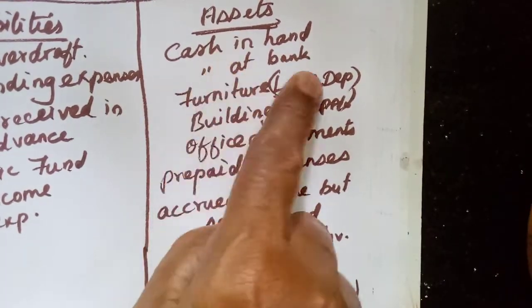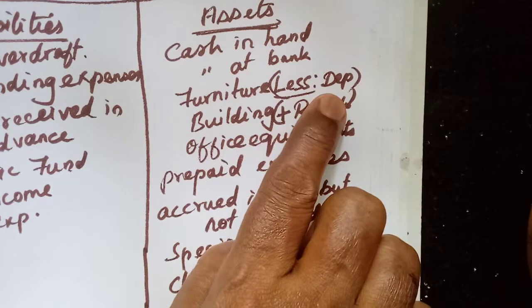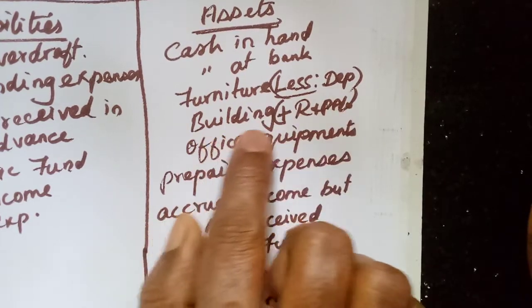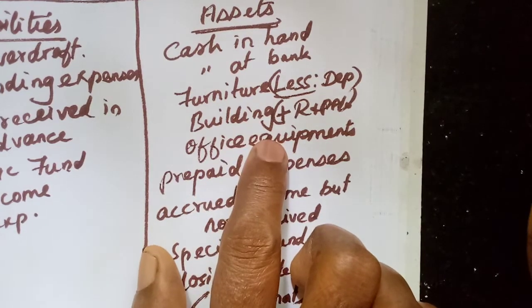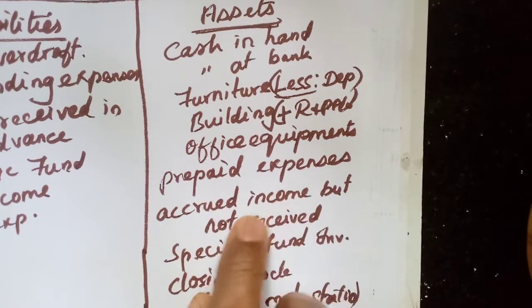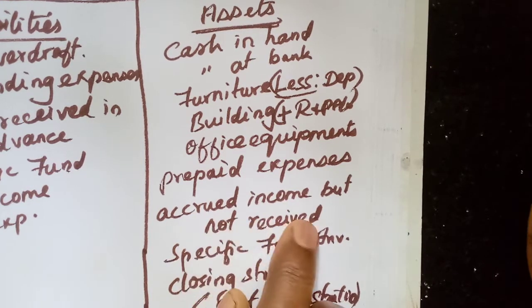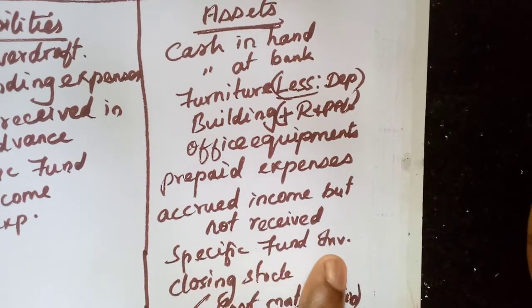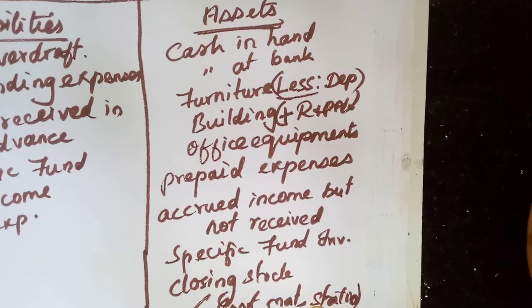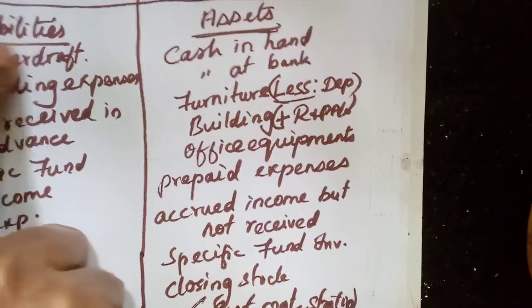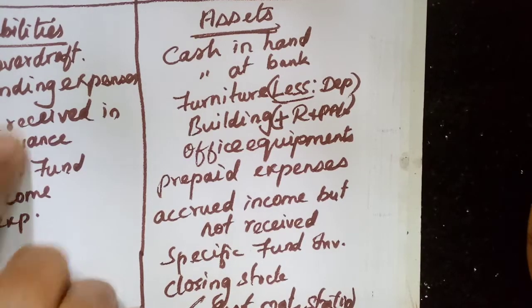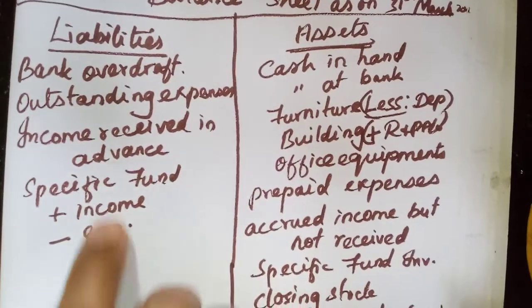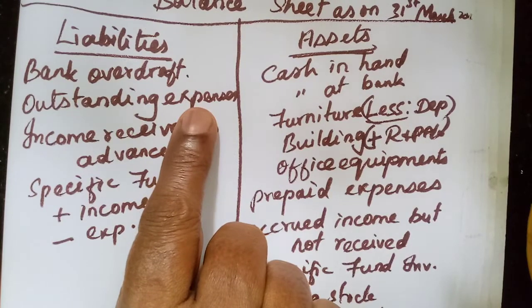With assets: cash in hand, cash at bank, furniture, if there is depreciation we must deduct. Then building, then office equipments, all these depreciation must be deducted. Then prepaid expenses, accrued income but not received, any specific fund investment, then closing stock of sports materials or stationery or bats and balls, whatever it is. Then on the liability side, if there is no cash at bank, we may have bank overdraft. That will be mentioned. Then outstanding expenses, anything.